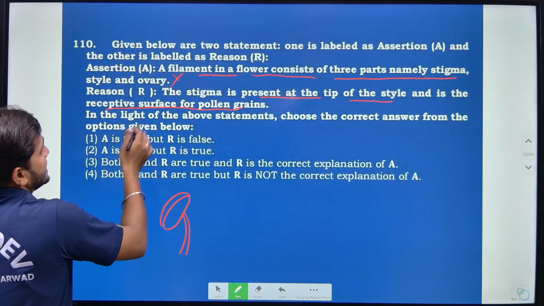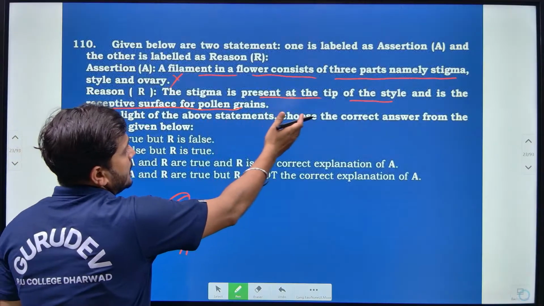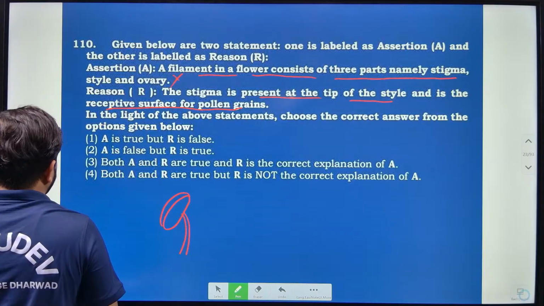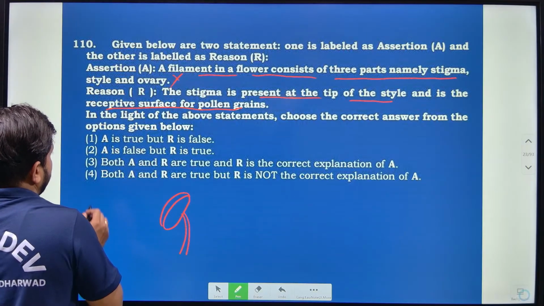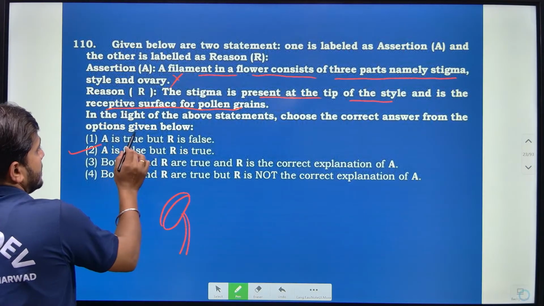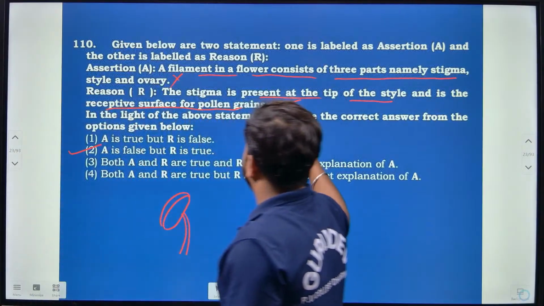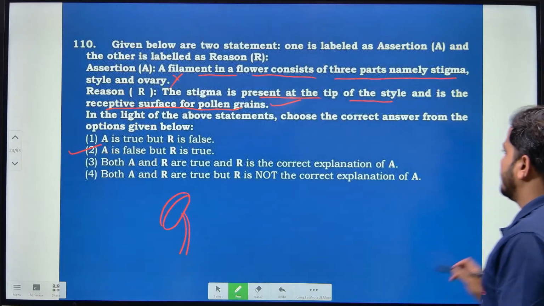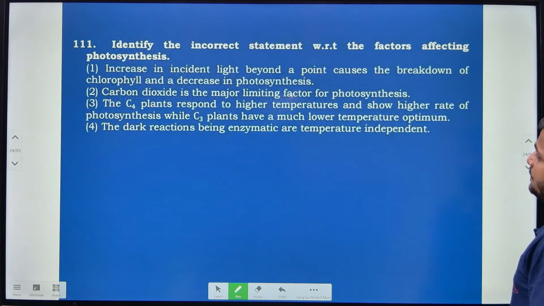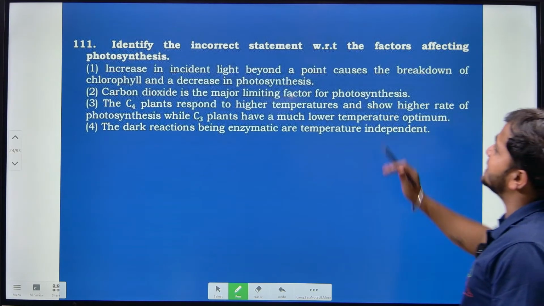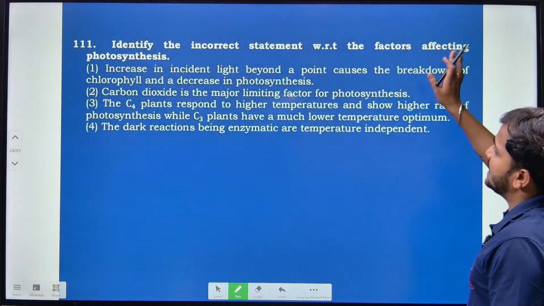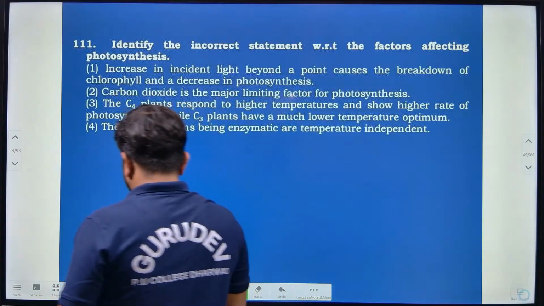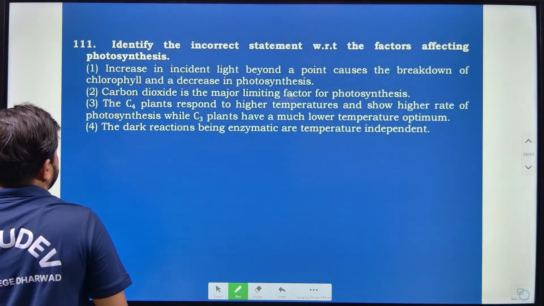Then you consider the stigma is present at the tip of the style and is the receptive surface. Yes, that is correct. So according to that, A is false but R is true, this is correct, right? So next question: identify the incorrect statement with respect to the factors affecting photosynthesis. So we have to find out what factors actually affect photosynthesis.